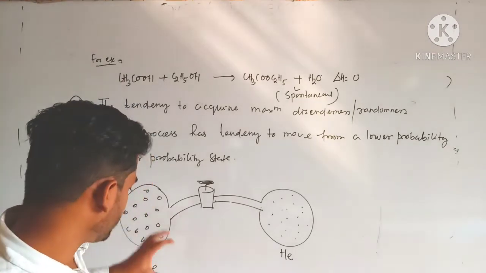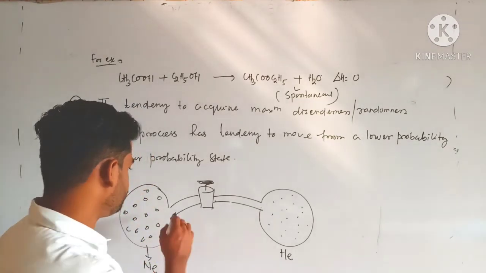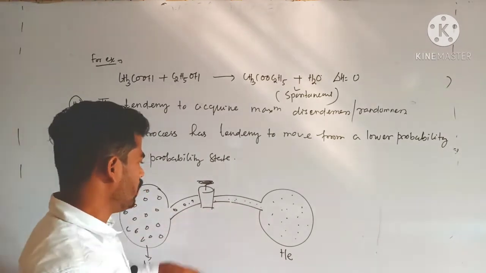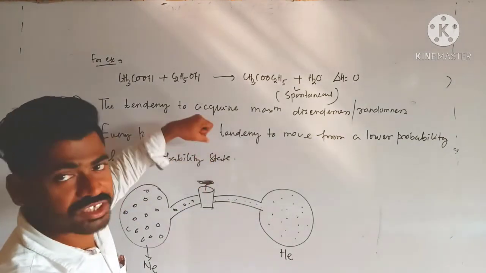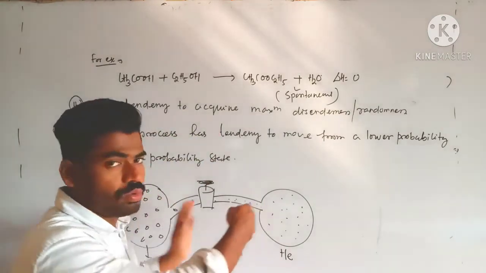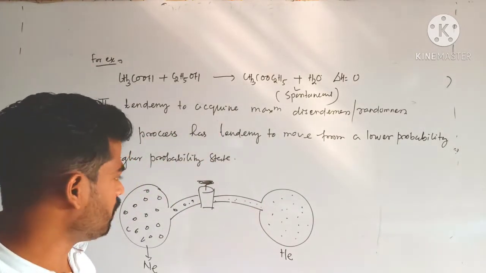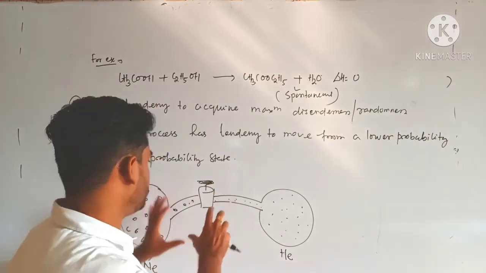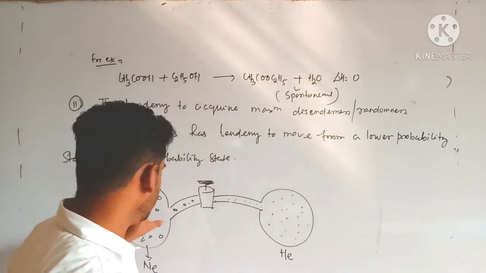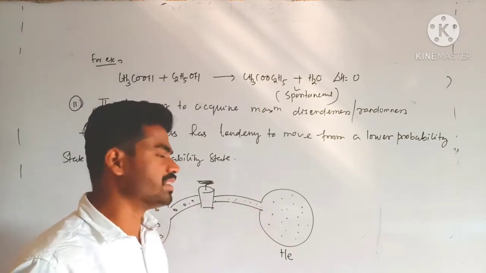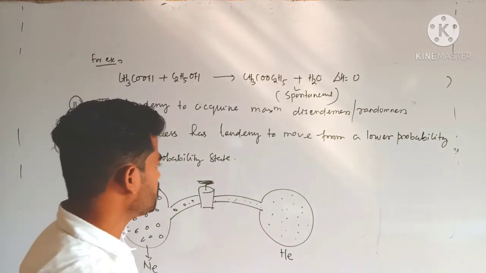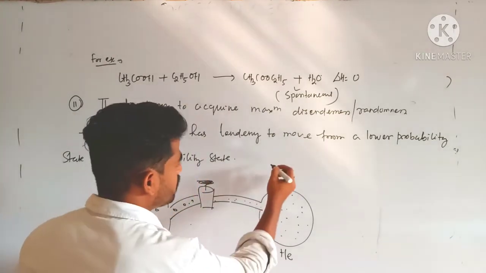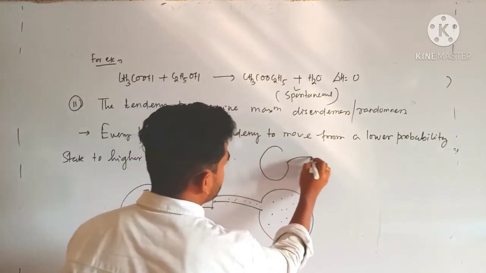So right now it is symmetrical. Here only neon gas is there, and here only helium gas is there. Whenever this separation is removed, these two gases are allowed to intermix with each other. Is there any symmetry? No. Is there any specific place in the container where neon gas is and helium gas is? No. So after intermixing, the system becomes like this. Just see, after mixing, what happens?